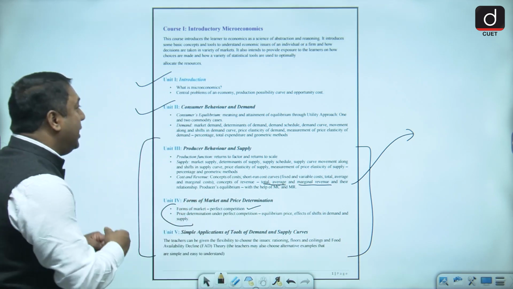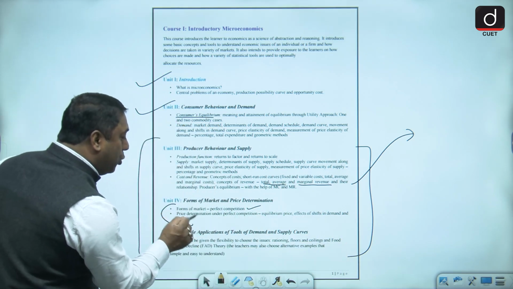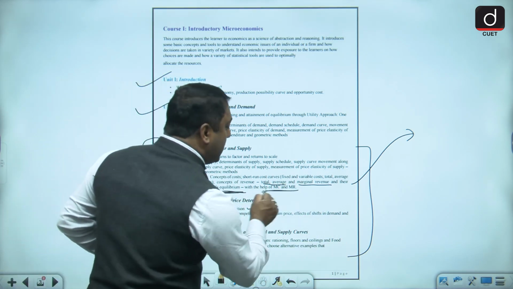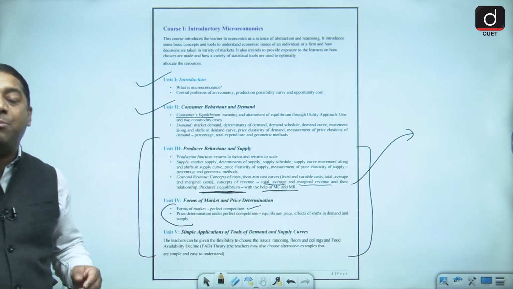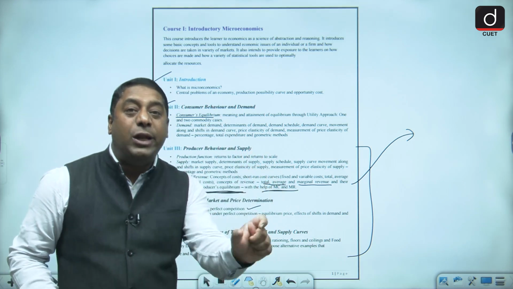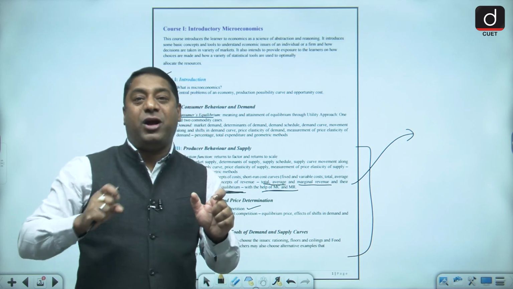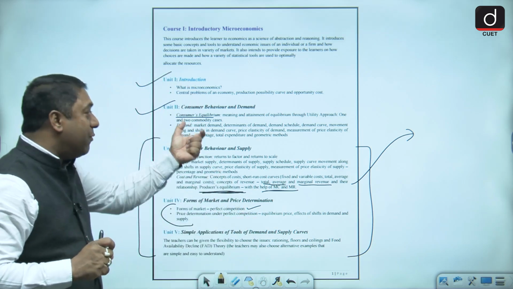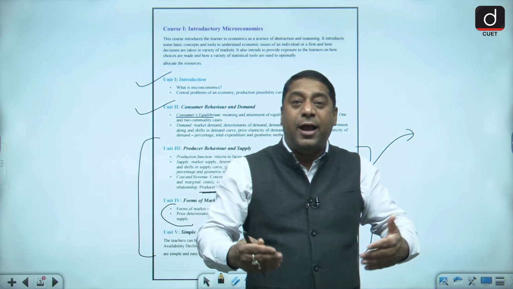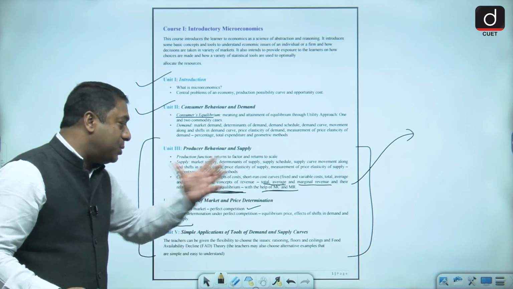And very importantly, just like consumer equilibrium, there is also a producer equilibrium chapter. And this producer equilibrium is with the help of MR-MC approach, not TR and TC approach, only MR and MC approach. So there are conditions with regard to producer equilibrium. जैसे one commodity case, two commodity case में आपने conditions देखा है, तो same way you have the conditions with regard to the MR-MC approach.